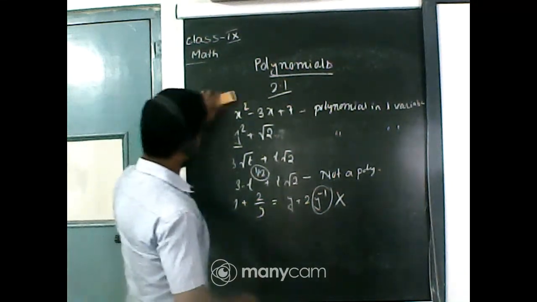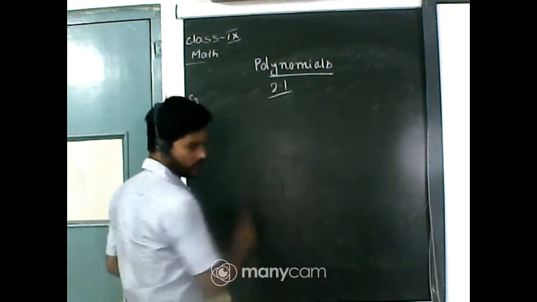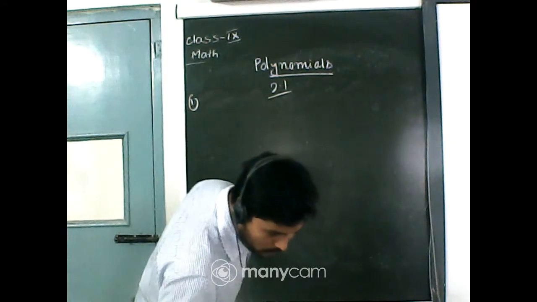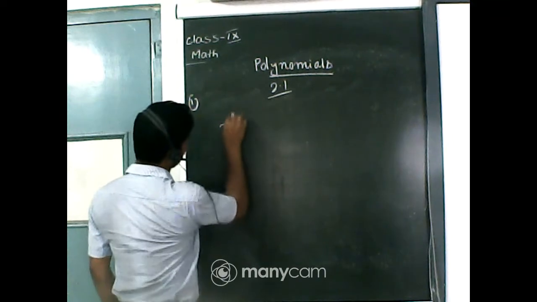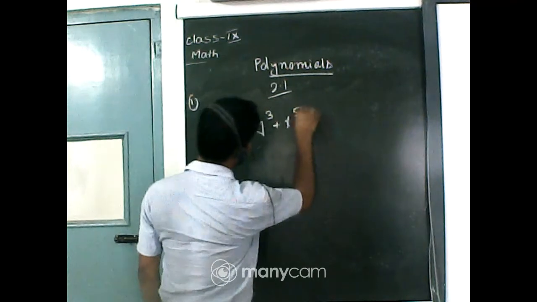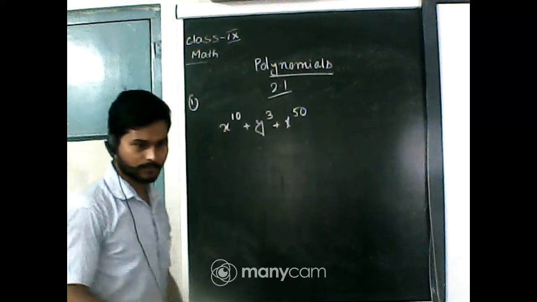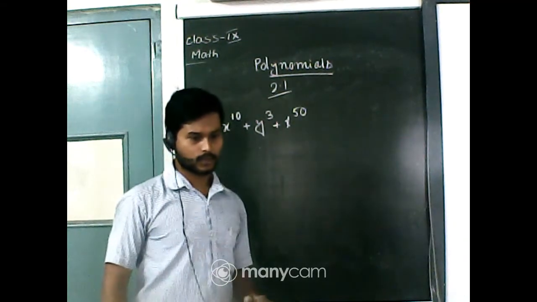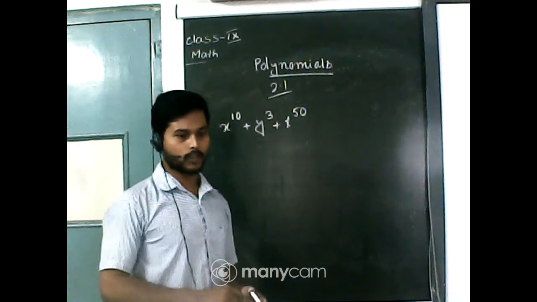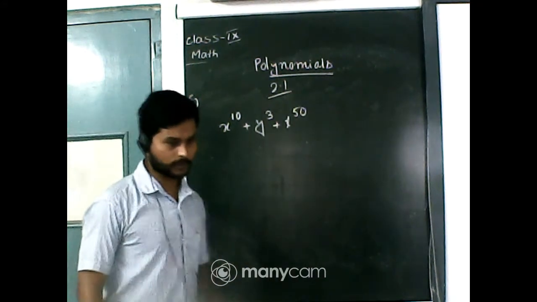Okay, now the last question. The last question is x to the power 10 plus y to the power 3 plus t to the power 50. Is it a polynomial? No, not a polynomial. Soham, is it a polynomial? Yes, it is a polynomial.